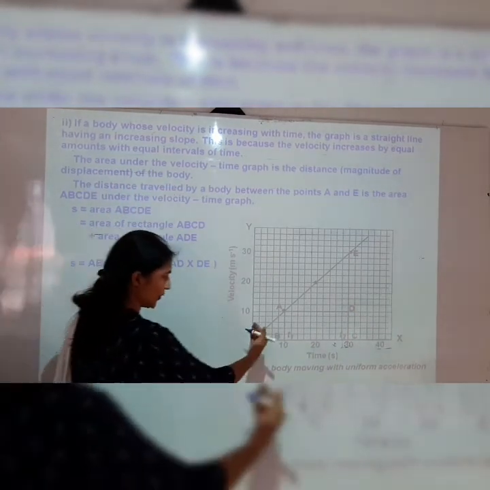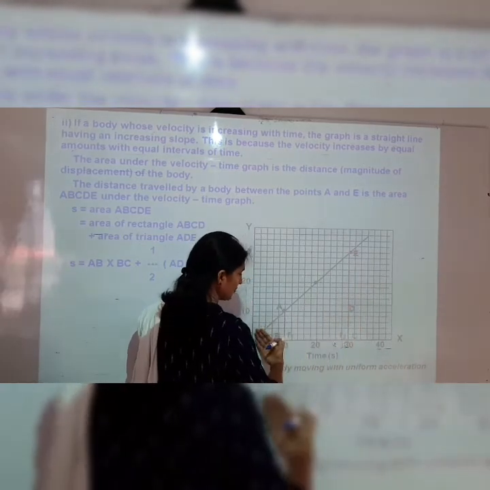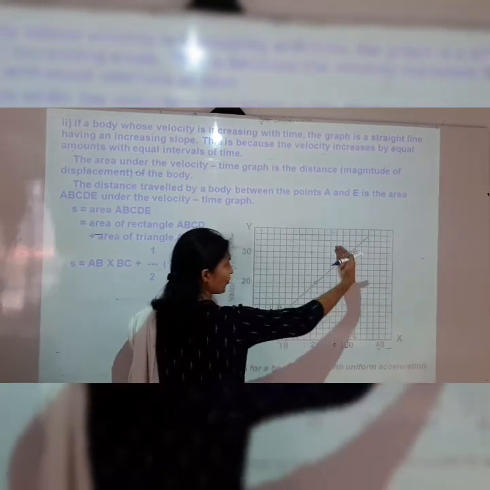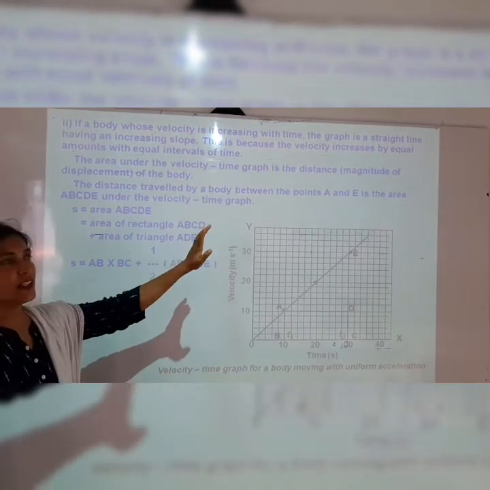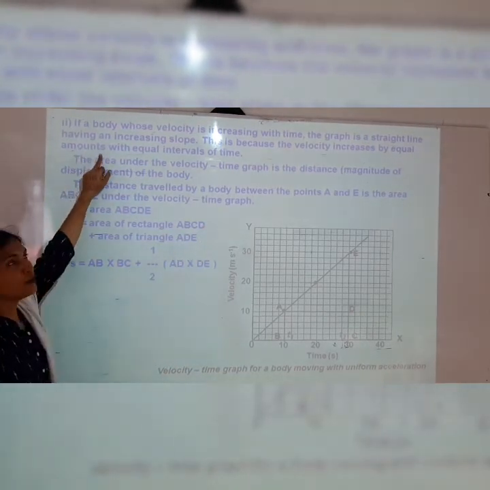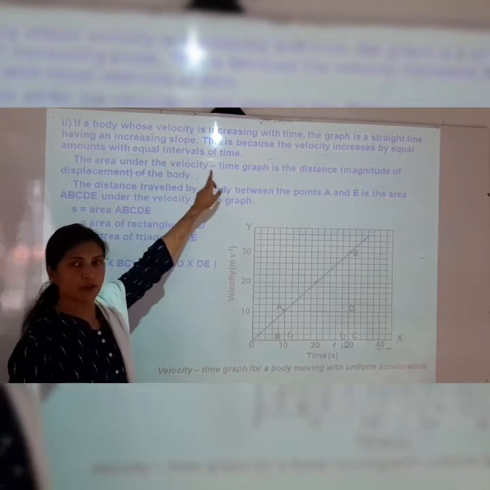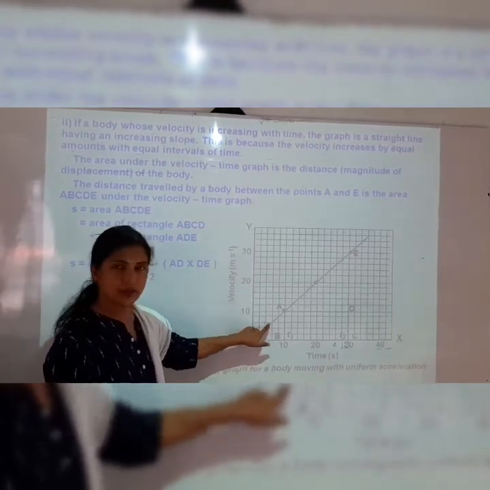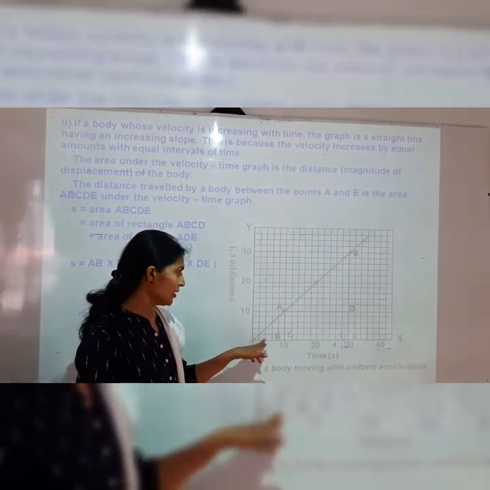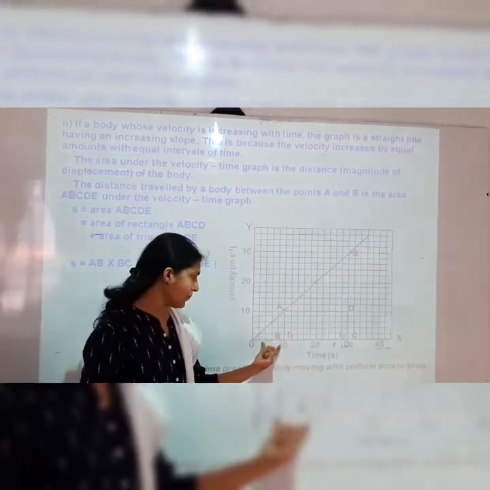So this slope is increasing because the velocity is increasing. This is because the velocity increases by equal amounts in equal intervals of time. The time period is also equal.